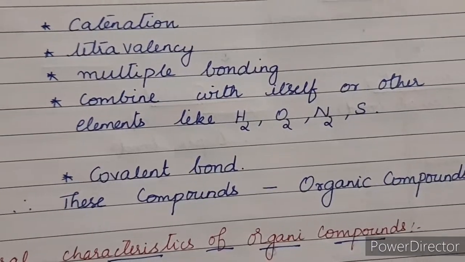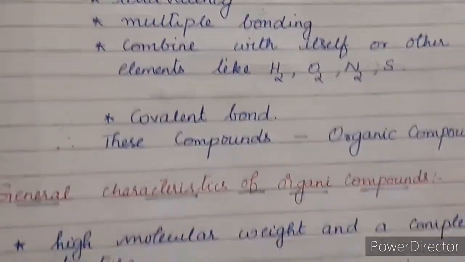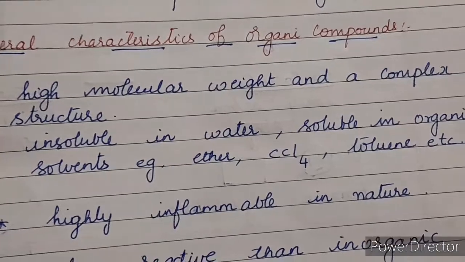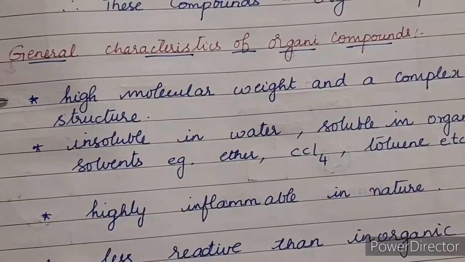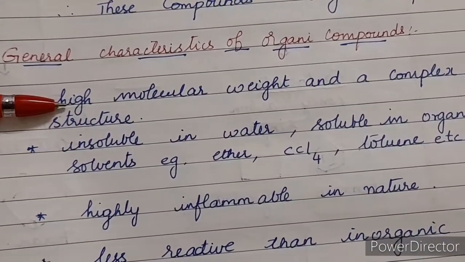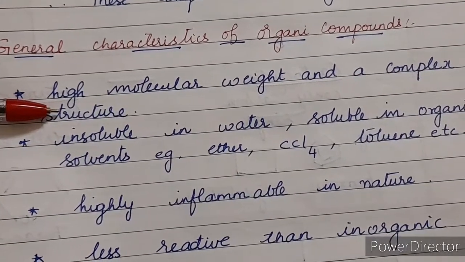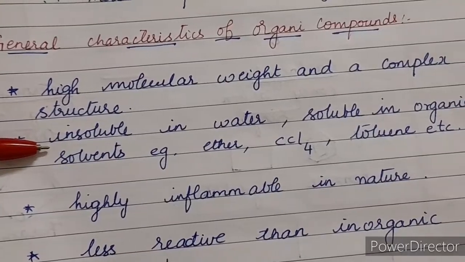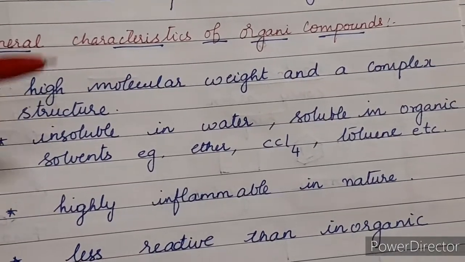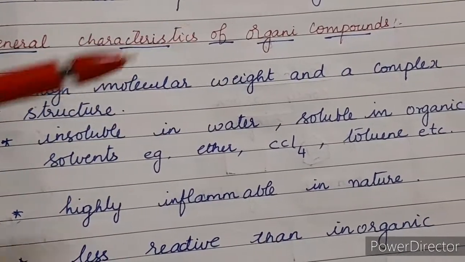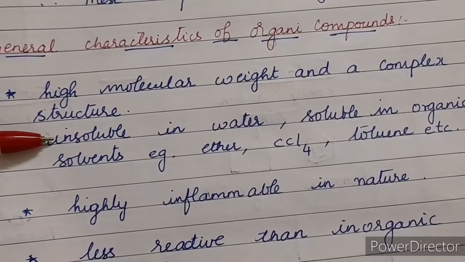Now let's see the general characteristics of the organic compounds. The first one is, if you see, all the organic compounds, they have high molecular weight and almost all are complex structures. The next one is, it is insoluble in water because organic compounds are non-polar compounds. So this will not be soluble in the polar solvents.